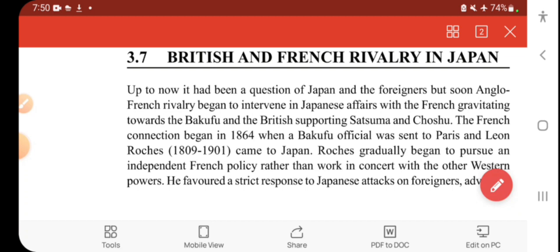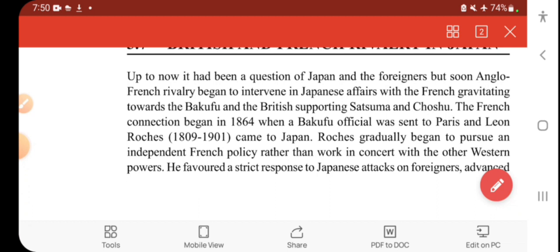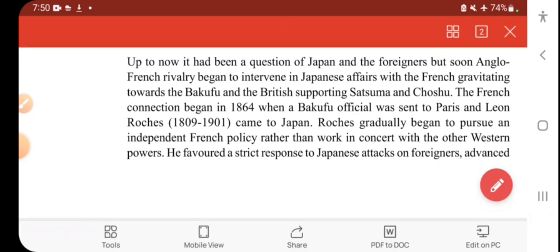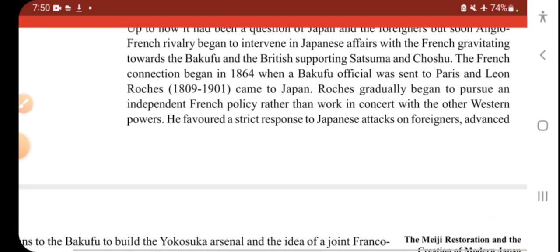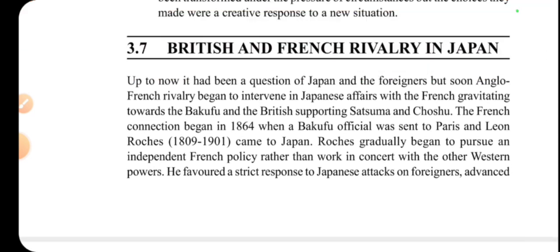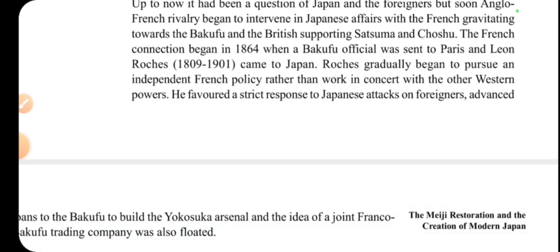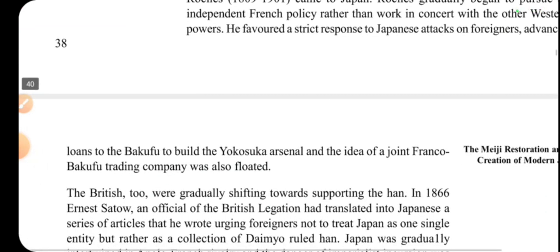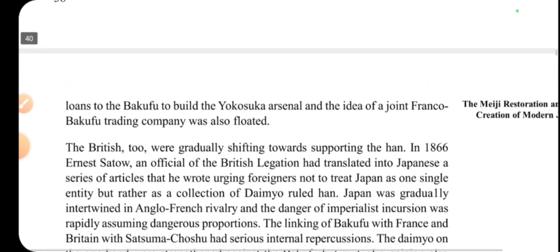So they all wanted to exploit the trade. If you see, many countries wanted to exploit the Japanese trade. So there was a rivalry just for this, and there were many things they wanted to do in order to have a capture over Japan.